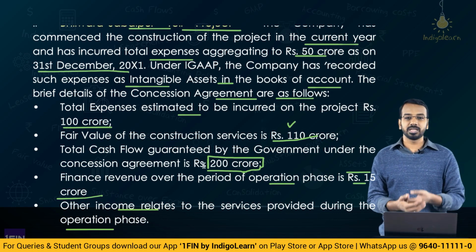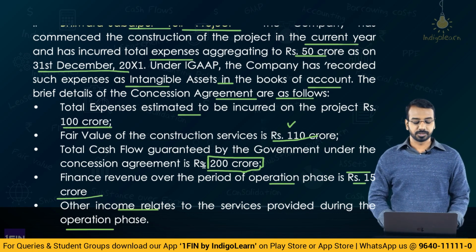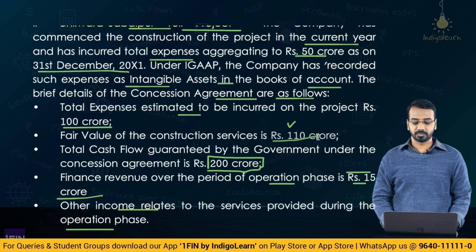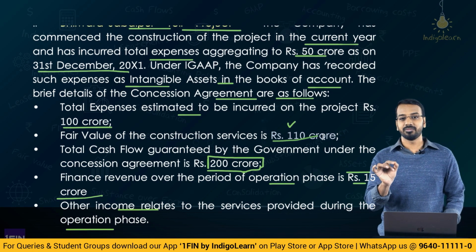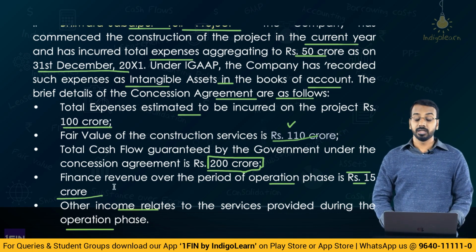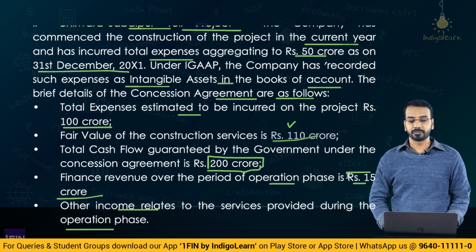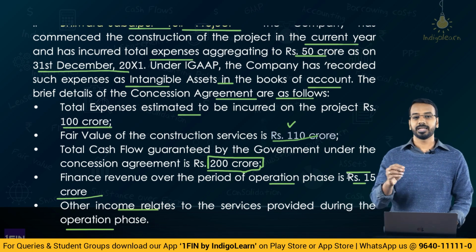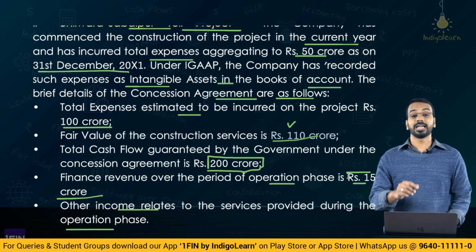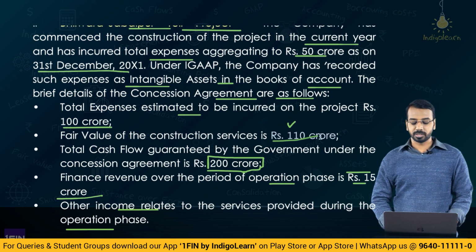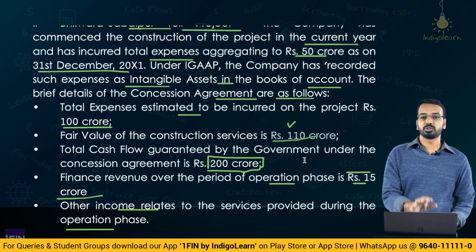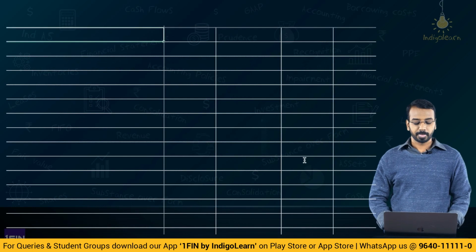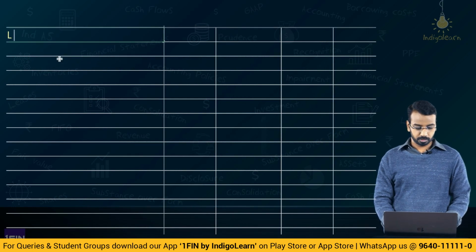Now, what will be the receivable amount for? See, there are different components. One, fair value of construction service. For the fair value of construction service, 110 crores, you will recognize a receivable and corresponding revenue. Then, finance revenue over the period of the operation phase. Whatever is the finance income over the operation phase will be recognized separately. And whatever is the balance left, that is 75 crores, will be revenue from operations, which will be recognized separately.